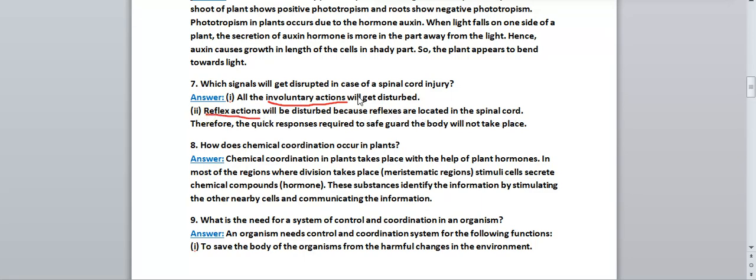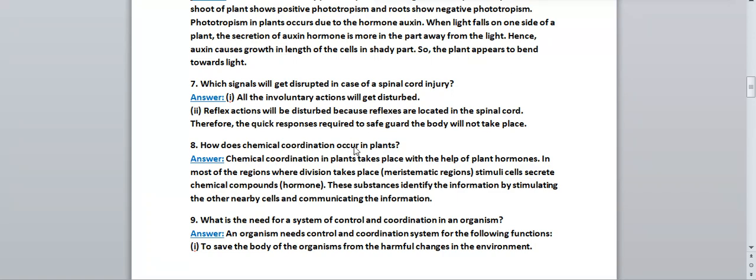First of all, your involuntary actions will be disturbed. Next, reflex actions will also be disturbed because they are located in the spinal cord. Therefore, the quick responses required to safeguard the body will not take place. Since reflex actions are helpful in taking quick responses, if they are disturbed, then the quick responses required to safeguard the body will not take place. Okay, so these are the actions which will get disturbed.